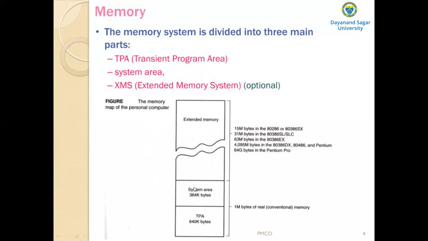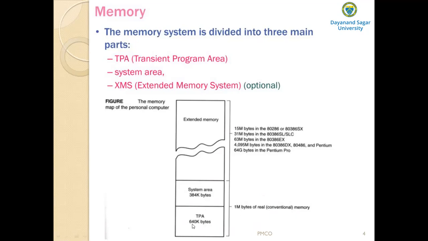Next is the system area. It is 384 kilobytes. And then the extended memory. The TPA and the system area together form a total of how many bytes of memory?